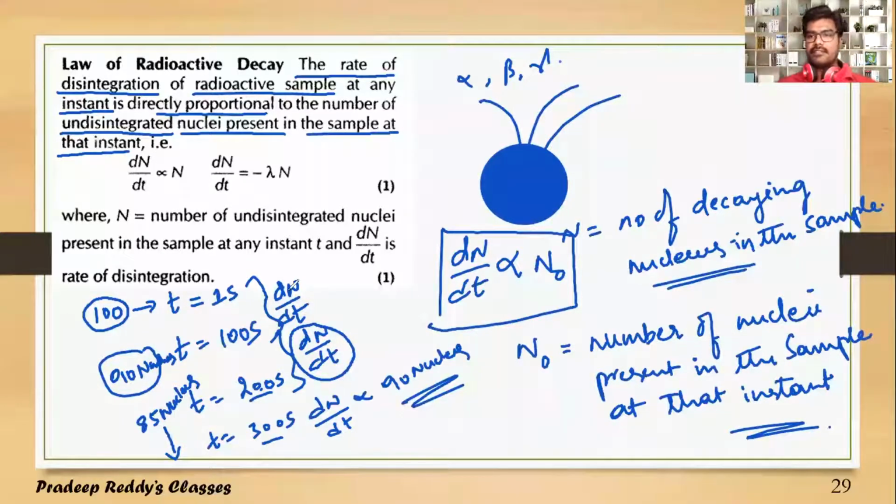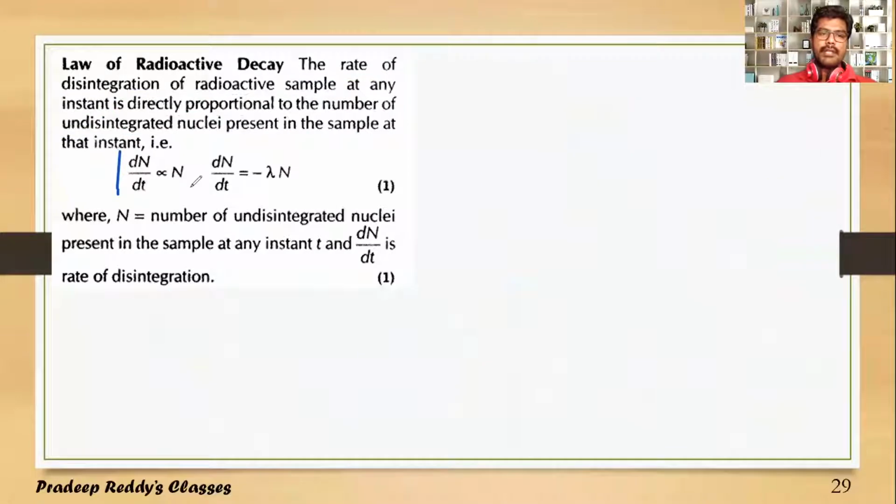Likewise, it still decreases. Therefore, every nucleus at one time or other will definitely undergo disintegration, and that disintegration is directly proportional to the number of nuclei present at that instant of time, which is dN by dt is directly proportional to the number of nuclei at that instant. If I remove this proportionality, I should include a constant, and that constant is lambda, and this lambda is called the decay constant.